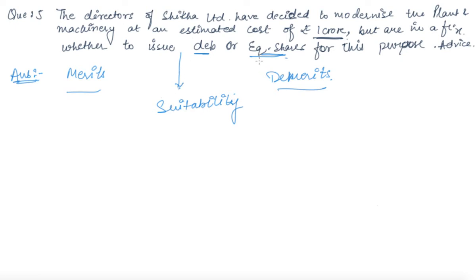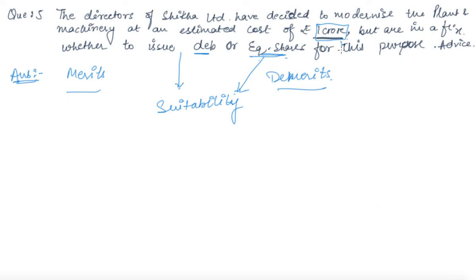But otherwise, if the project is for a long term and involves huge investment, they should prefer equity shares, because it will help in basically division of the risk as well as the income, right? So you can see here the investment is just 1 crore, and for a company 1 crore is not such a big amount.